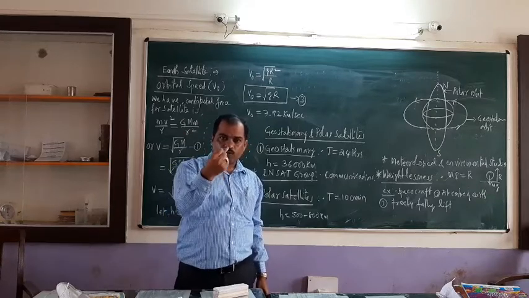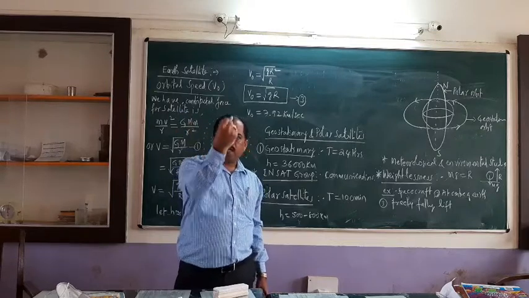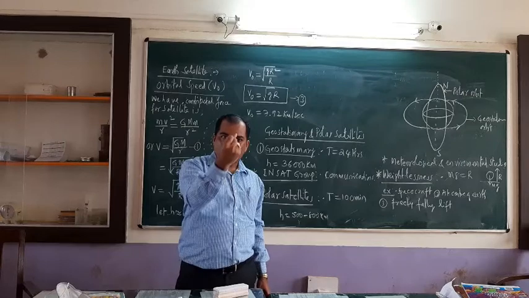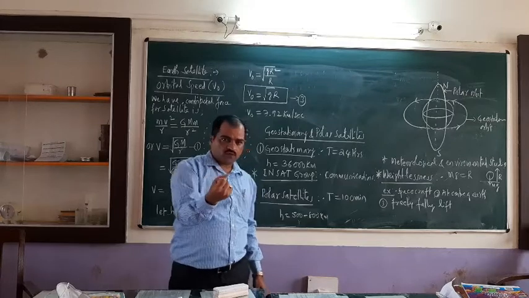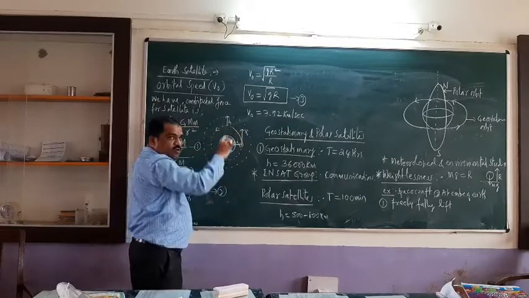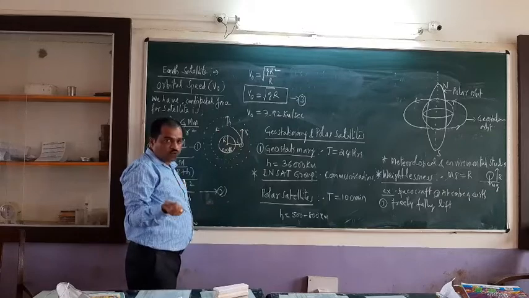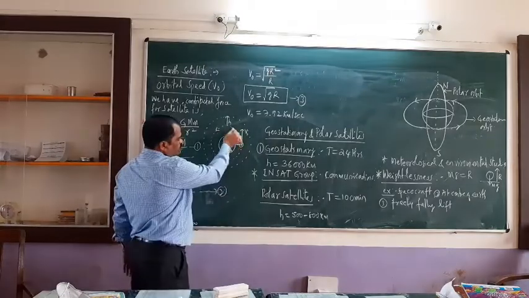In your hand, then only the stone is going to revolve continuously. The force which we have applied on the thread, that is called as centripetal force. Here also, if the satellite has to move around the Earth, then that satellite should have centripetal force. Then only it is going to move.